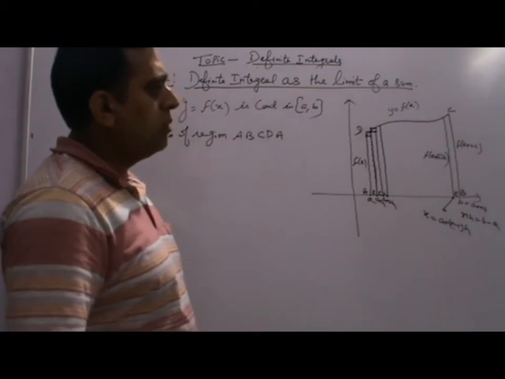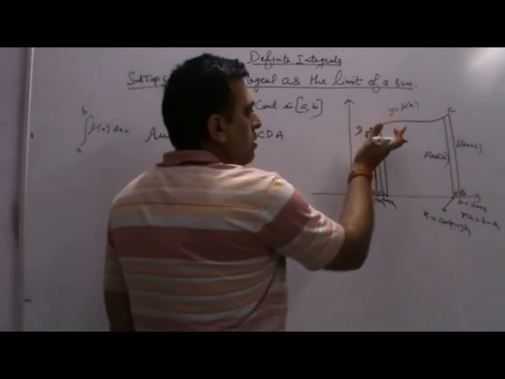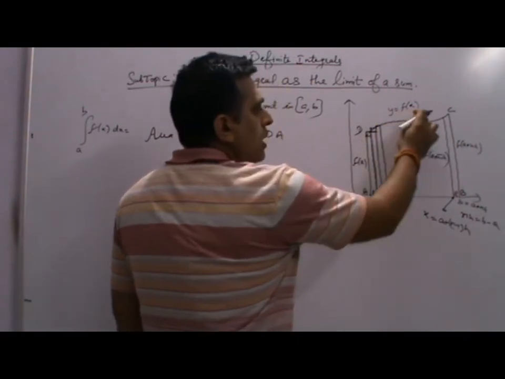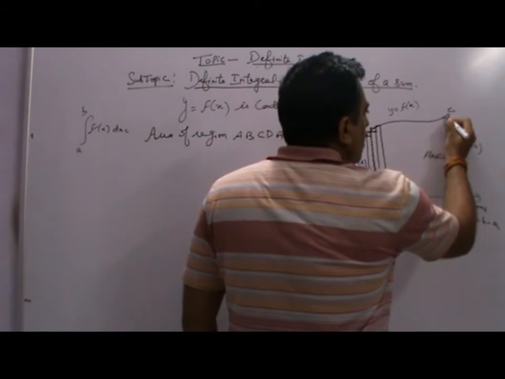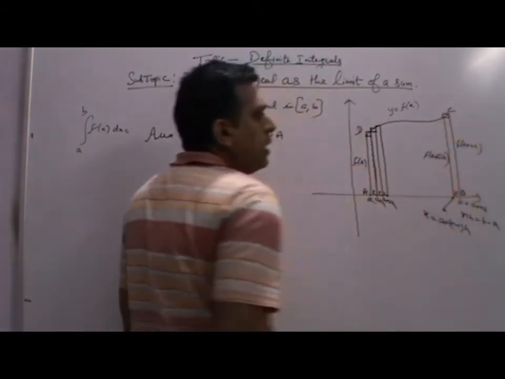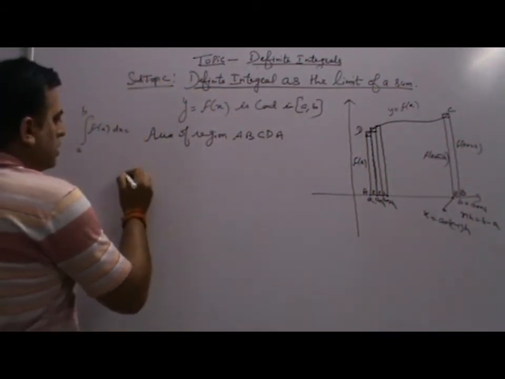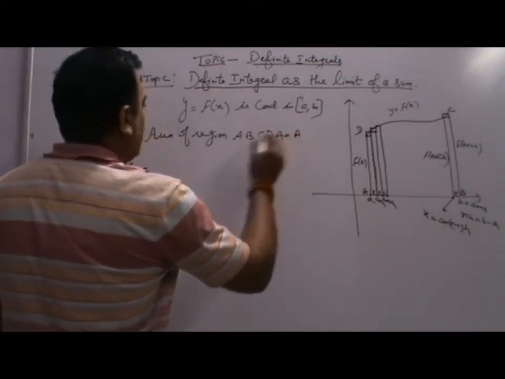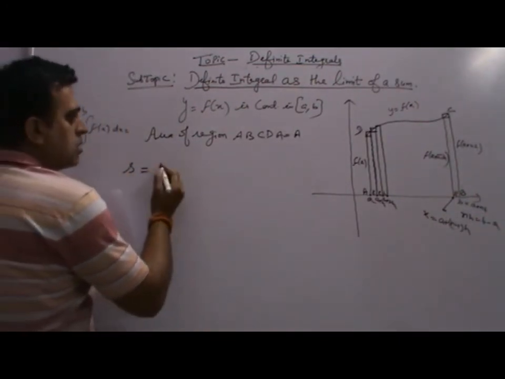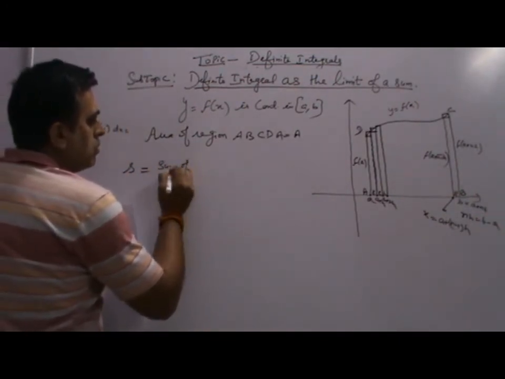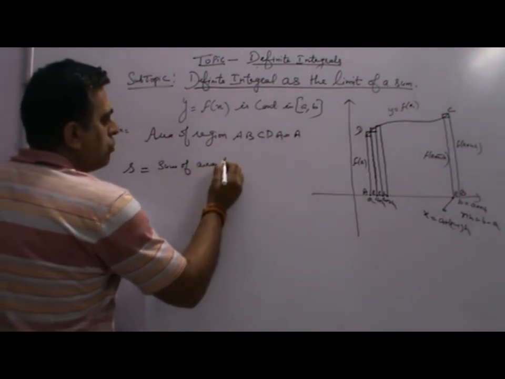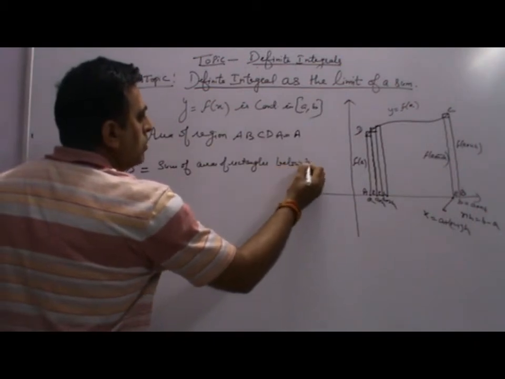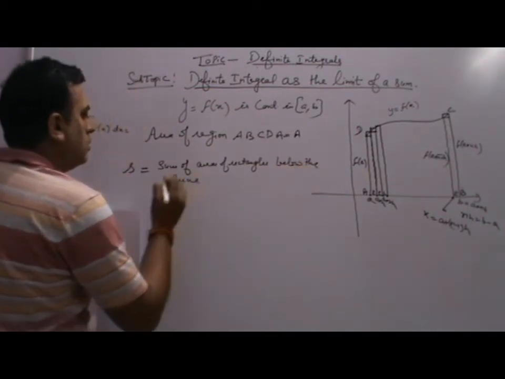One set is coming below the curve y equal to f(x), and one set is coming above the curve y equal to f(x). So when we take, say, S, this is the area we have to find out. Say this S is the sum of the areas of rectangles below the curve. What will you get?